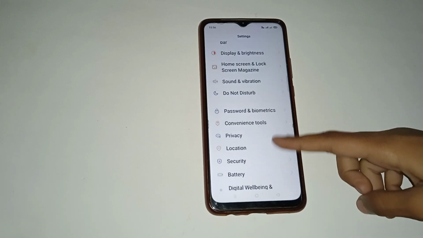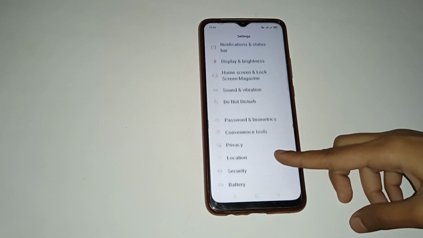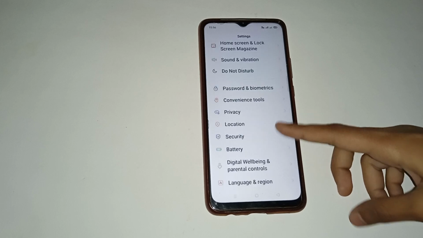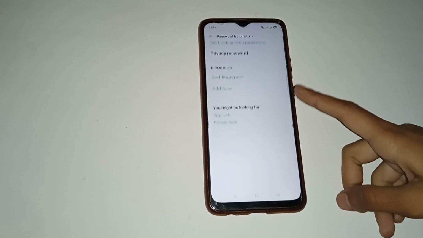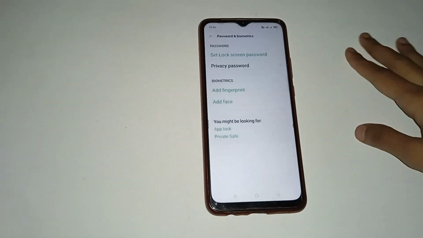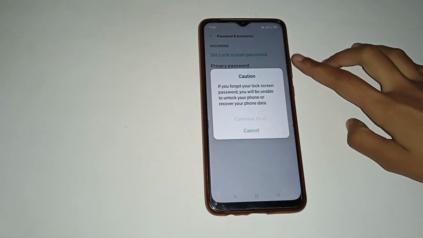So you have to scroll down and firstly click on the Password and biometrics option. So click on that. Now you will see many options. So firstly click on the Set lock screen password option. So you have to click on that.